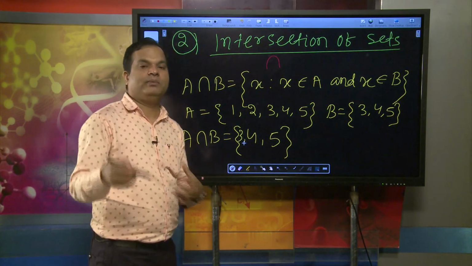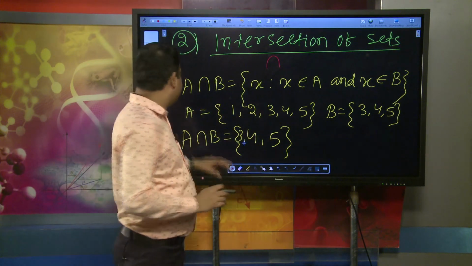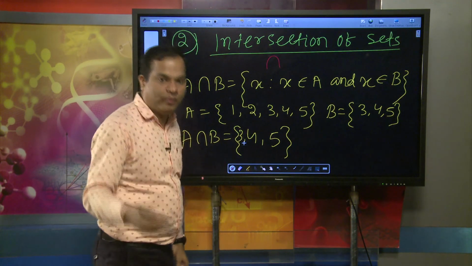So 3, 4, 5 are the common elements for both sets A and B. So A intersection B equals 3, 4, 5.